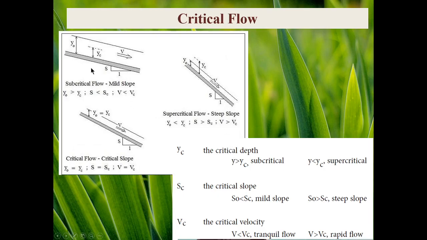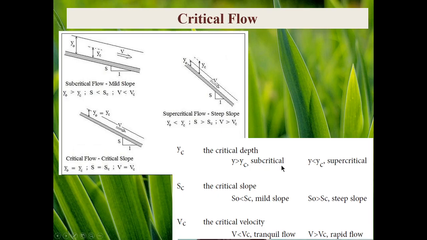If your y, or the depth of flow in your canal, is greater than yc, like this case, you see that now this is yc, this is the depth of flow, or y0, the normal depth in my canal, and I see that y0 is greater than yc. What will happen? You see that for that case, we say that the flow condition is subcritical.